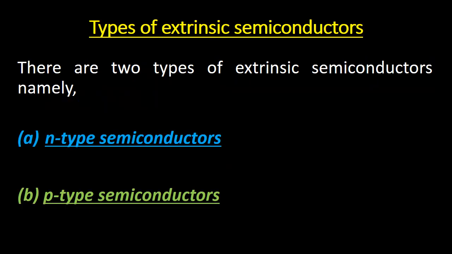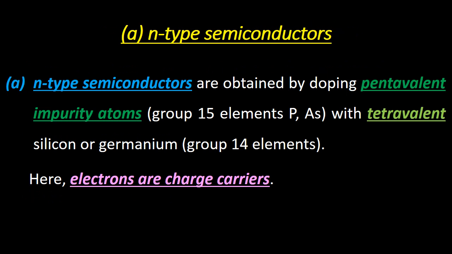Let us know the types of extrinsic semiconductors. There are two types, N-type semiconductors and P-type semiconductors. N-type semiconductors are obtained by doping pentavalent impurity atoms, that is group 15 elements like phosphorus, arsenic, with tetravalent silicon or germanium, that is group 14 elements. Here, electrons are the charge carriers.